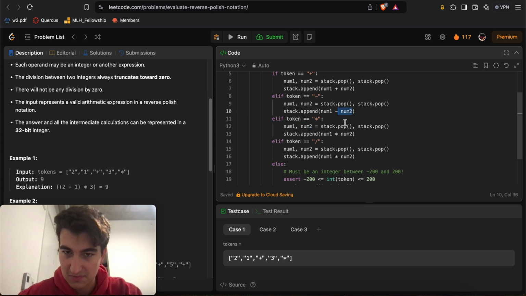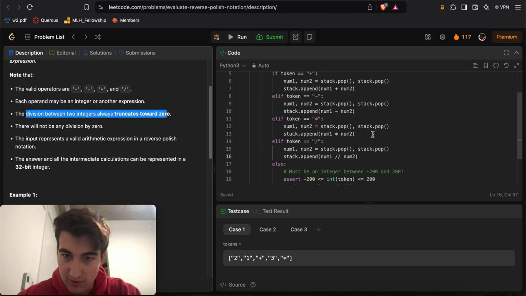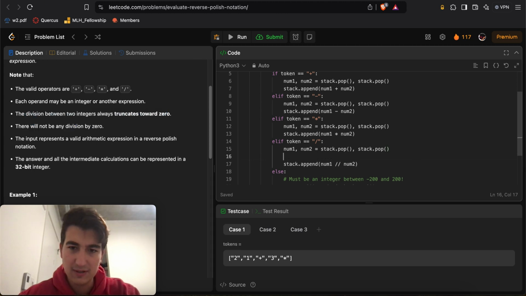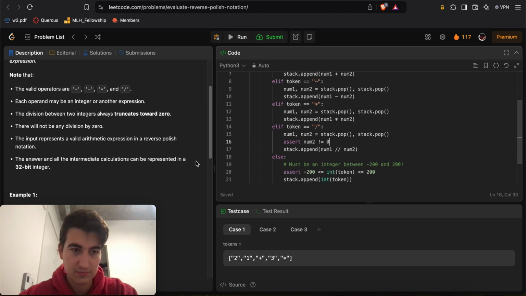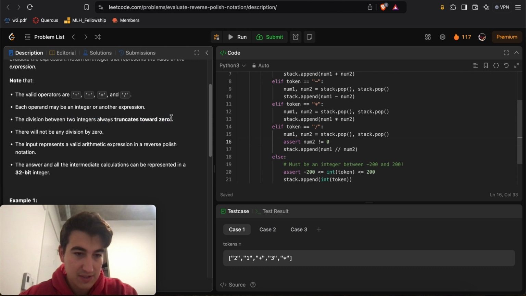Okay, so that's perfect. Yeah, this is multiply, and then this will be divide, and it says there will be no division by 0, and that you always truncate toward 0, right? So assert that num2 doesn't equal 0. And between any two integers, always truncates towards 0.